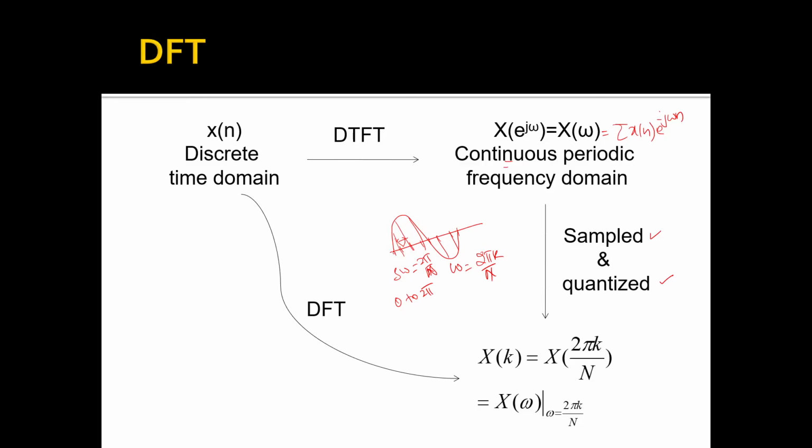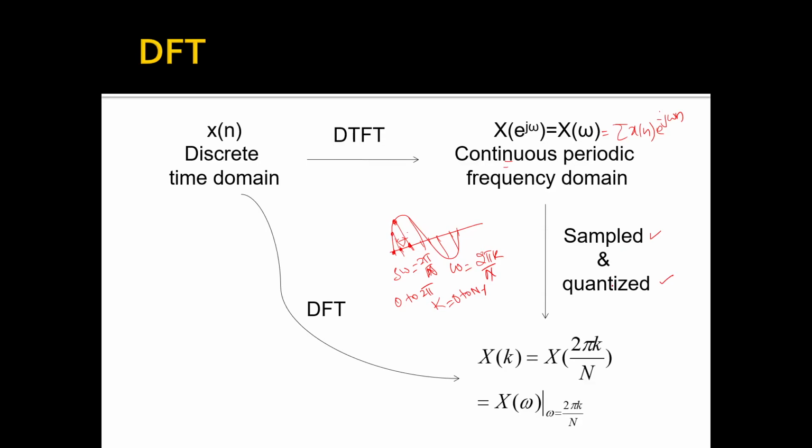And if we need to find out where the sample is, we substitute omega is equal to 2 pi k by n, where k will range from 0 to n minus 1. So when k equal to 0, you get this first sample. K equal to 1, at omega is equal to 2 pi by n, you are going to get this sample. Next, at k equal to 2, that means 4 pi by n. When omega is equal to 4 pi by n, at that time you are going to get this particular sample. Like that it goes on.